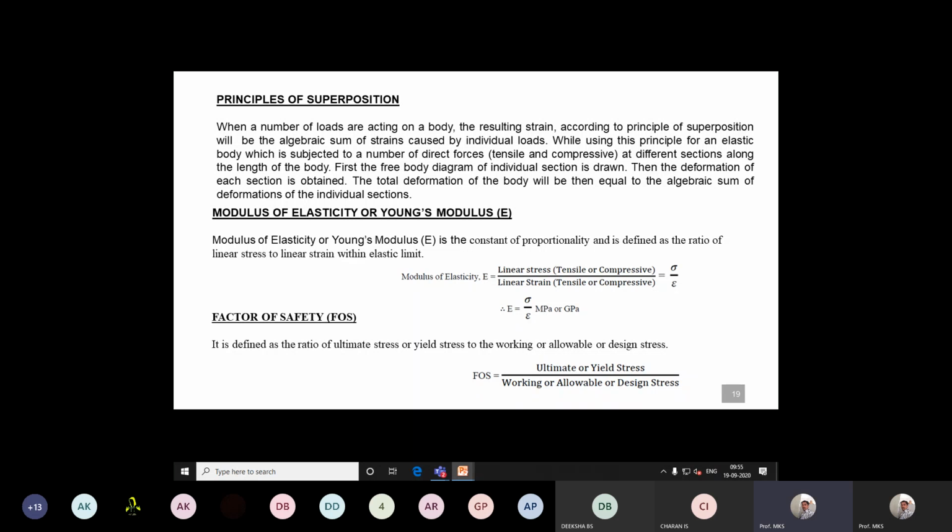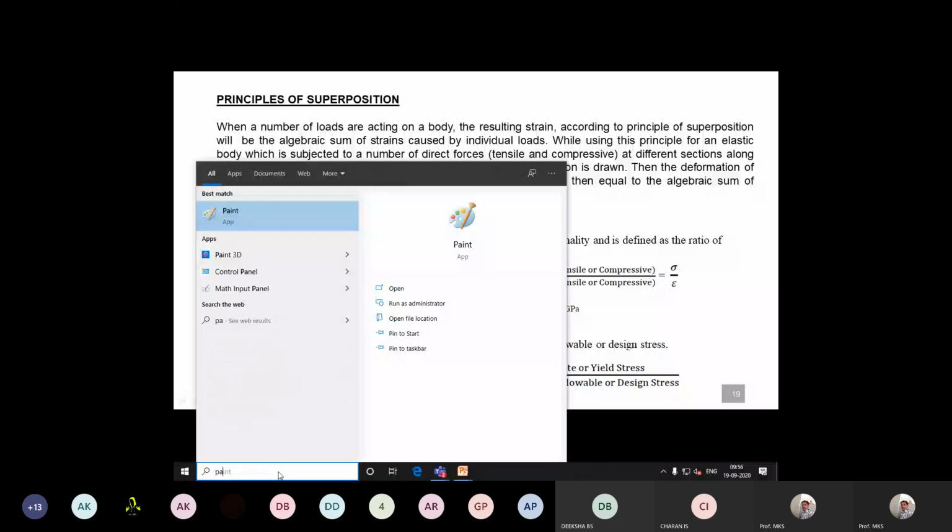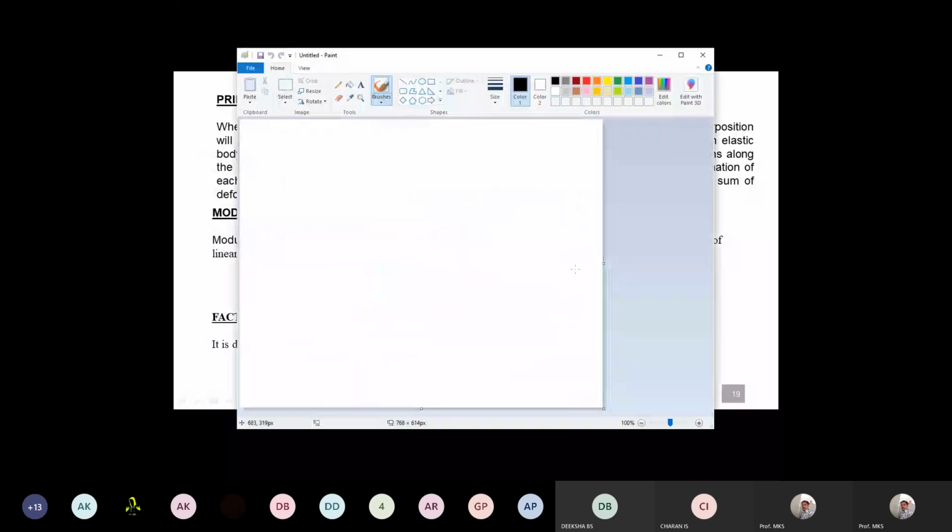Next, we have the basic definition of the principle of superposition. Just wait. So, the principle of superposition. Write it in a straight manner. Imagine it is a straight rectangular block.